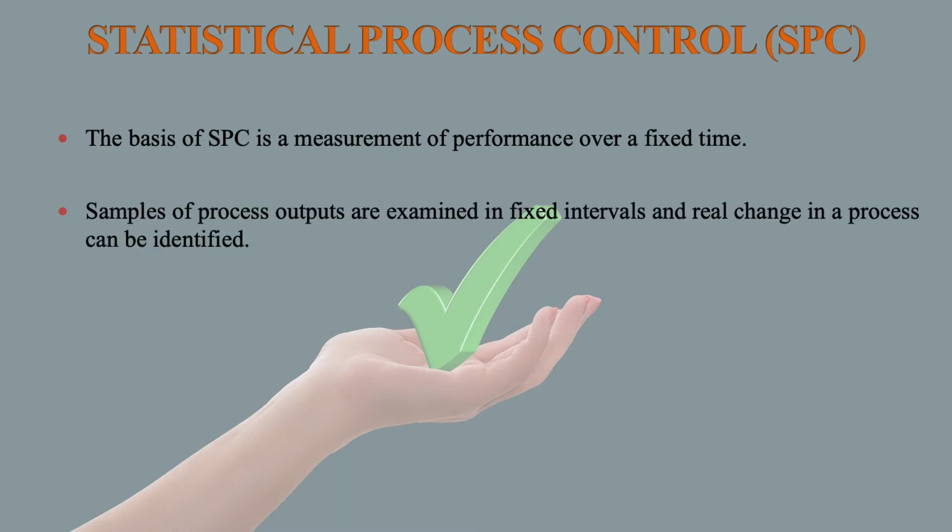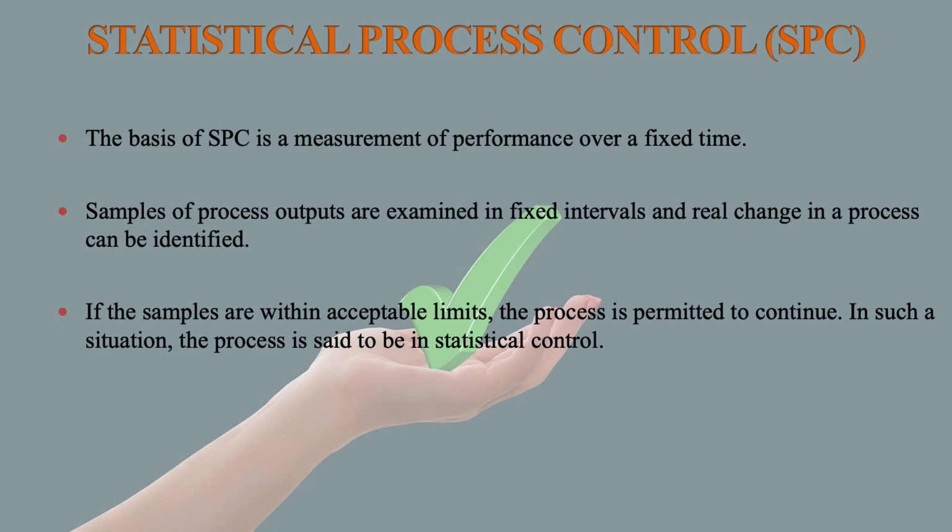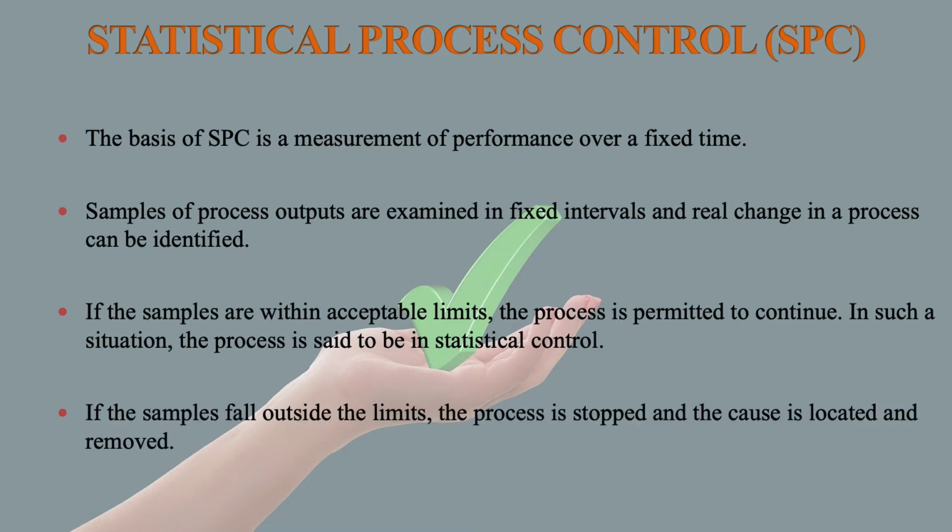Samples of process outputs are examined at fixed intervals and real change in a process can be identified. If the samples are within acceptable limits, the process is permitted to continue. In such a situation, the process is said to be in statistical control. If the samples fall outside the limit, the process is stopped and the cause is located and removed.